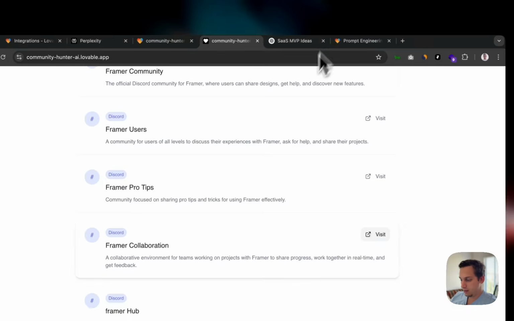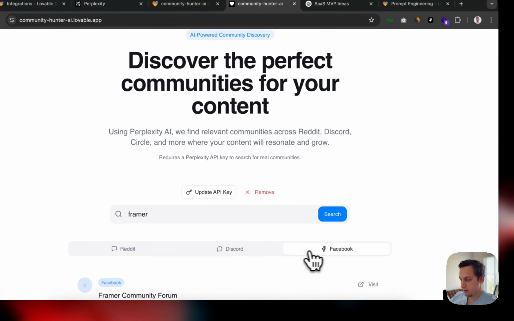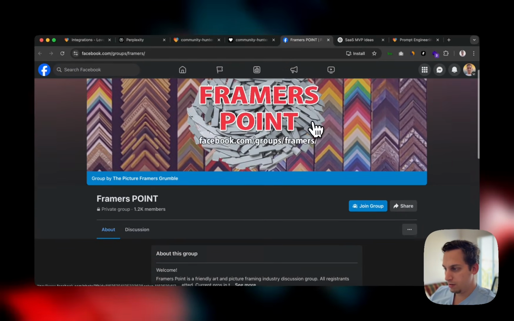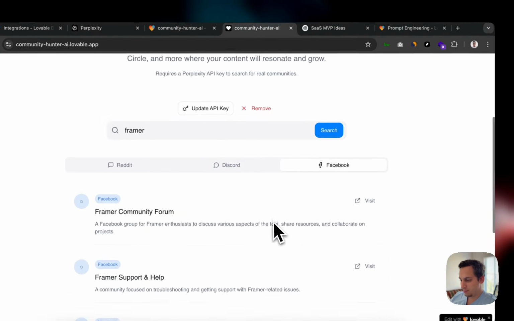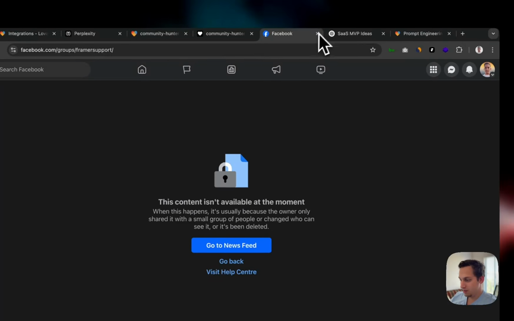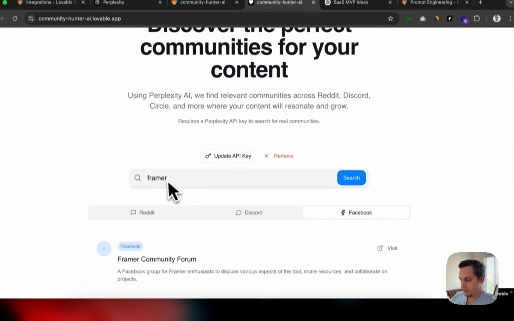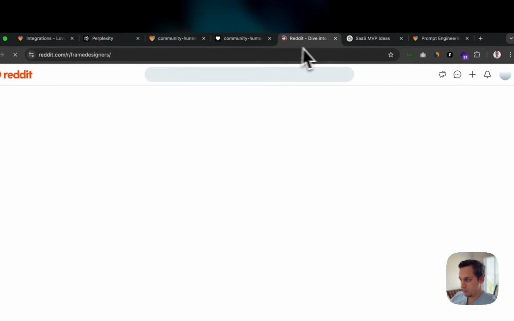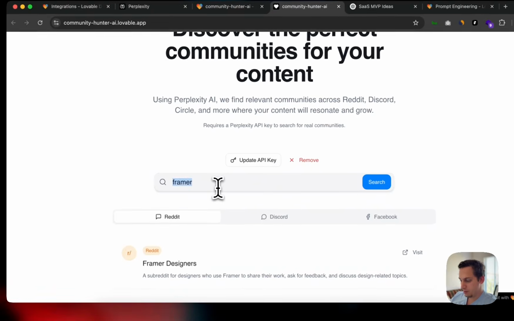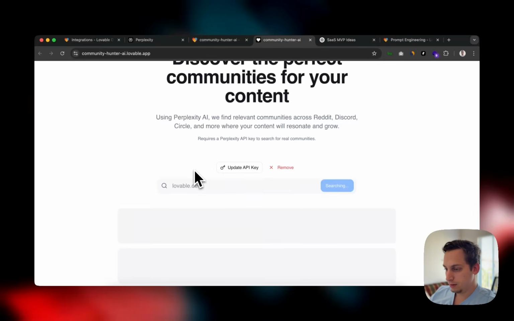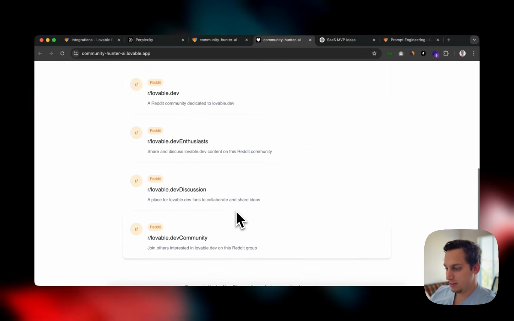So this is going to take time to actually build and make work. Framer's points. I guess this is not really Framer, the app, but something more of a. So, okay. I do believe that the first one seemed to work in most of them. Let's try with lovable.dev. And I mean, it's not perfect. Obviously, as you can see, these don't even have a link.